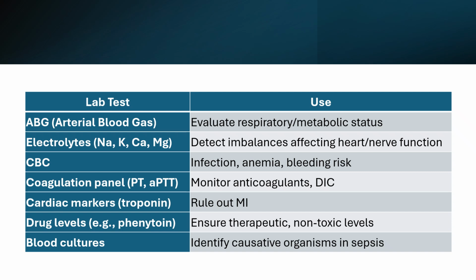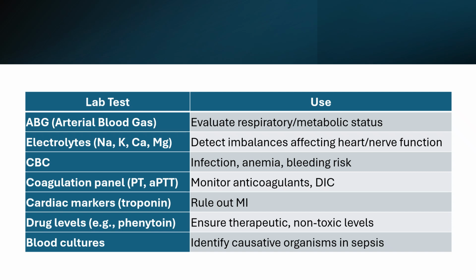So last, for the laboratories, we have the following: arterial blood gas to evaluate whether there is an involvement of respiratory or metabolic depression, so that is alkalosis or acidosis. Electrolyte levels, to detect the imbalances that may affect the functioning of the heart and the nerves.